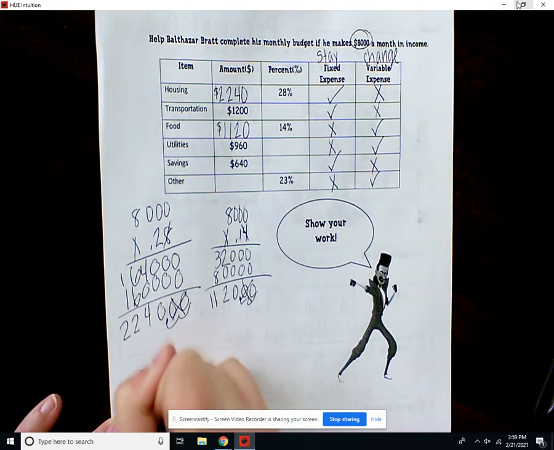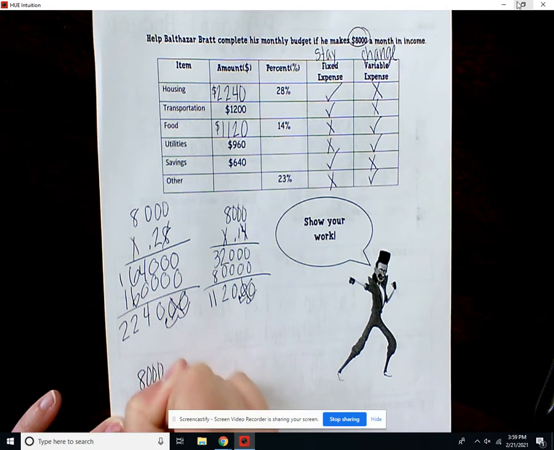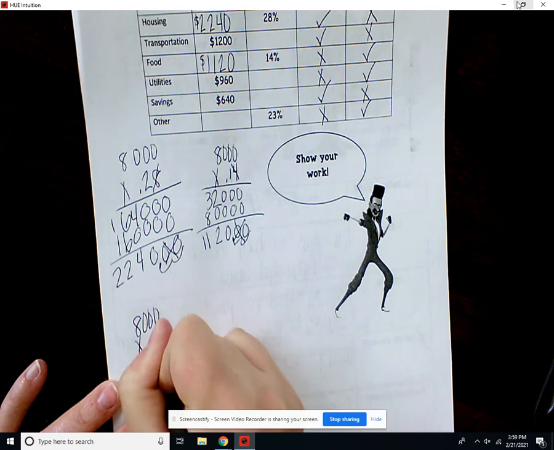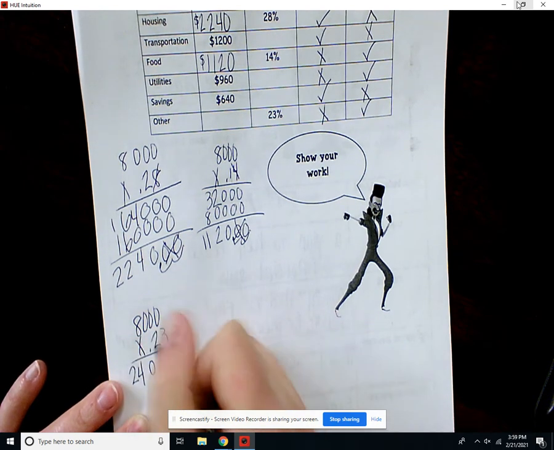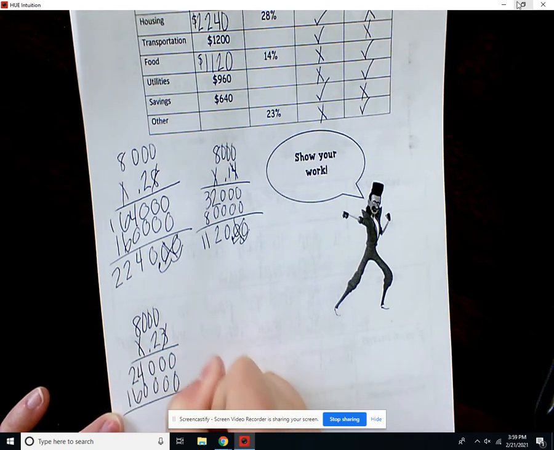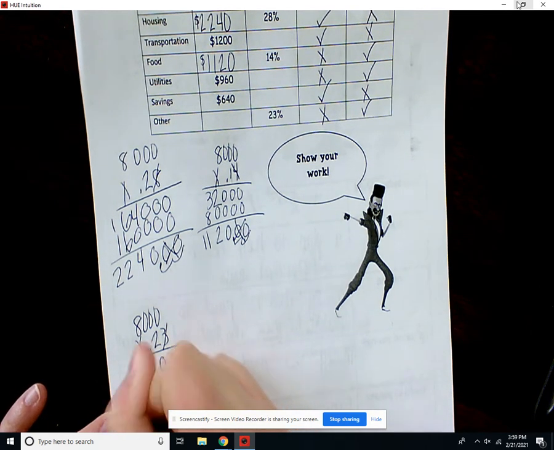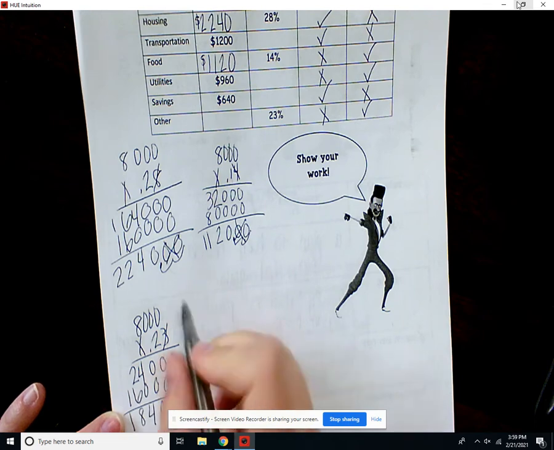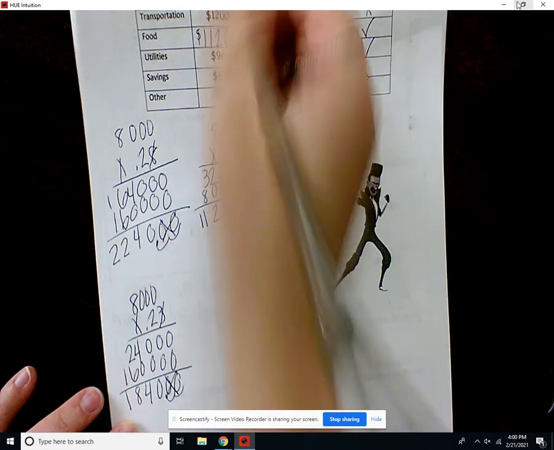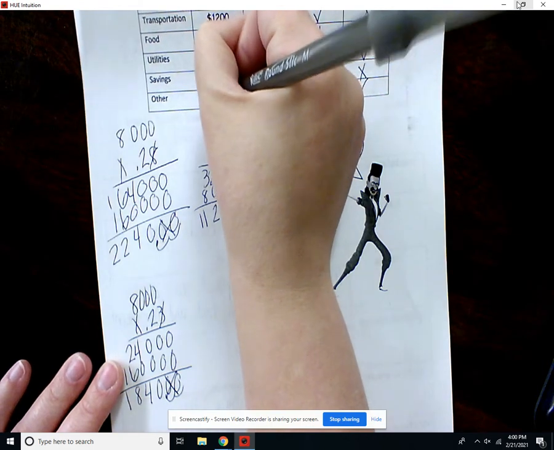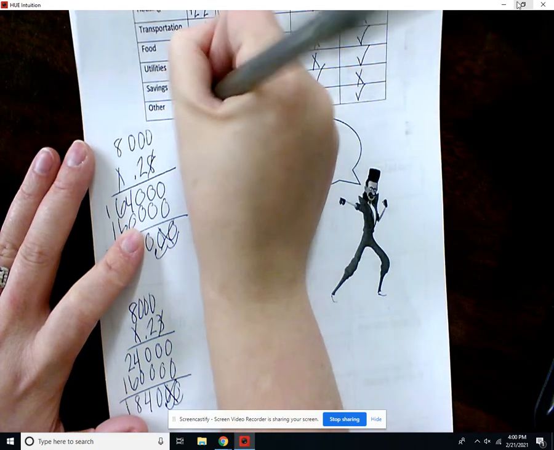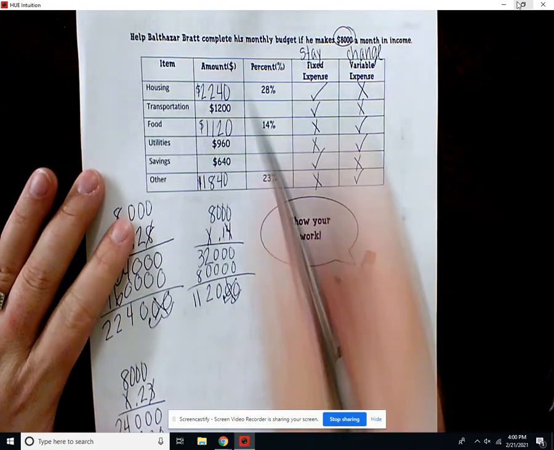Then we'll do the same thing with our 23%. We'll change it to a decimal, and then we will multiply. Move our decimal over, drop the 2 zeros afterwards, and we get 1,840.